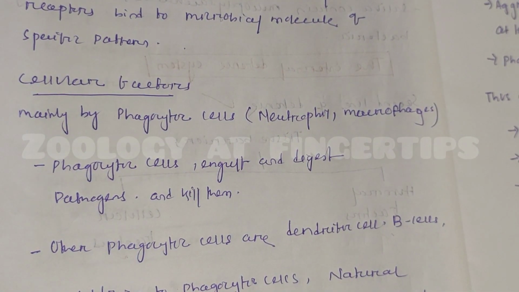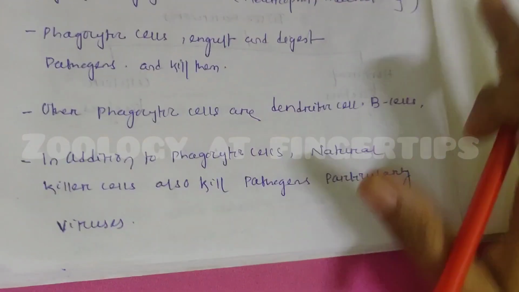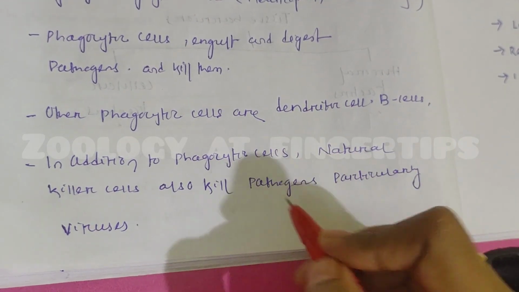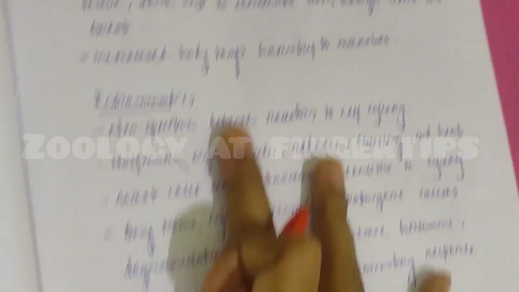Many cells which are phagocytic in nature, like neutrophils and macrophages, engulf and digest pathogens and kill them. As a result, they cannot survive in our body. Other phagocytic cells are dendritic cells and B cells. In addition to phagocytic cells, natural killer cells are also known to kill pathogens, particularly viruses.